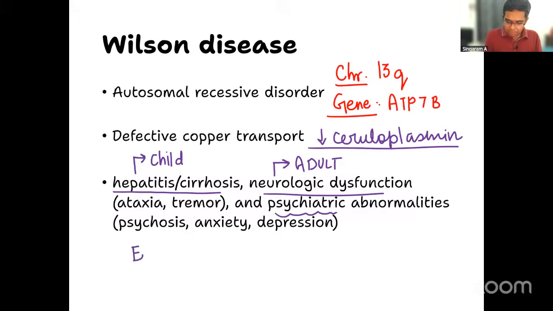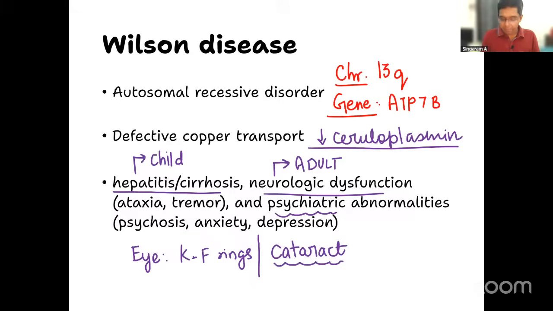Eye manifestations we have already seen. Number one is the KF ring. Can you tell me any other eye manifestation? Is there any cataract associated with Wilson disease? Yes. What is the name of the cataract? Very good. Sunflower cataract. That is the name of the cataract associated with Wilson's disease. All these are typical manifestations of Wilson disease.